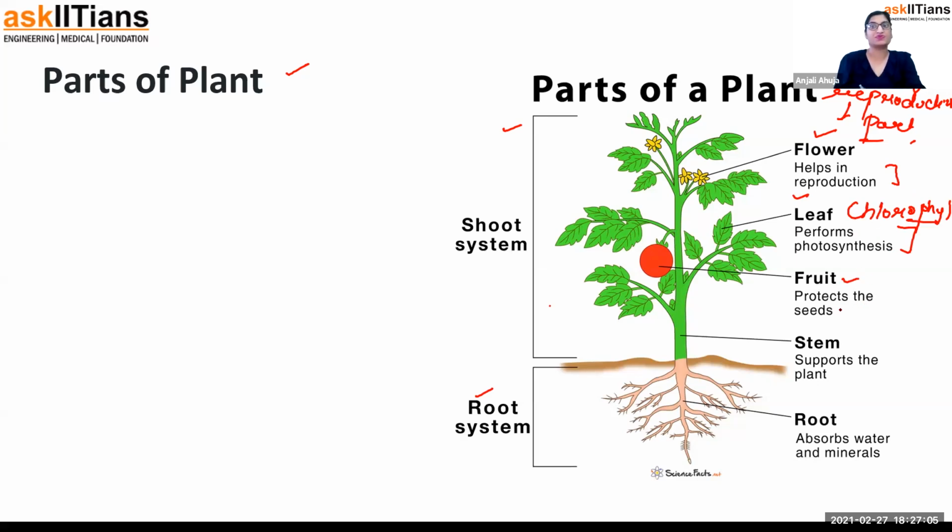Next is the fruit, which protects the seed. This fruit is formed from the flower. Every fruit was once a flower. Are you getting my point? Fruit has seeds in it. There are many fruits which do not have seeds, but seed is a way to know that the part of the plant which has the seed is a fruit.